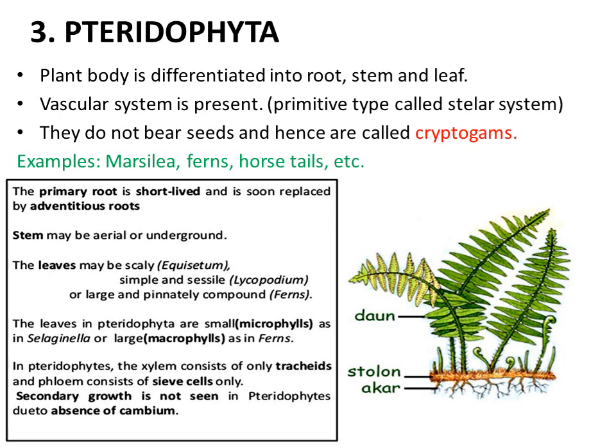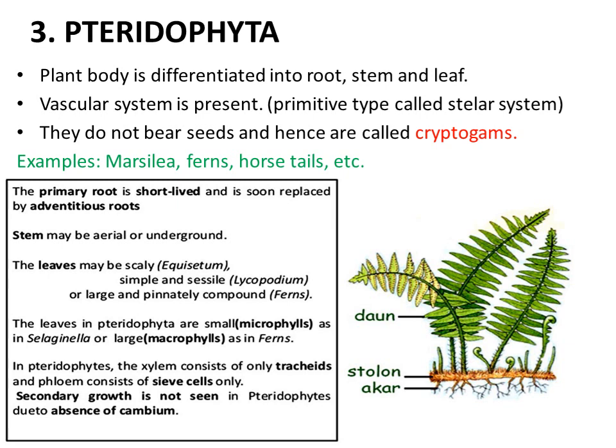These plants show primary roots which are replaced by adventitious roots later on. Here the leaves were very scaly, or without a petiole, without a stalk. As you can see in the diagram of fern, there is no stalk at the bottom of the leaf. Sometimes these leaves are small or large, known as microphylls and macrophylls, which bear spores that help in reproduction.